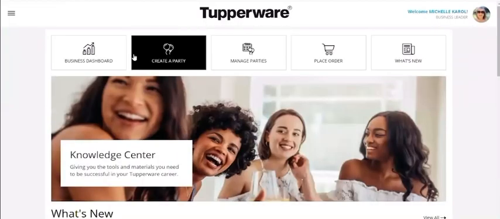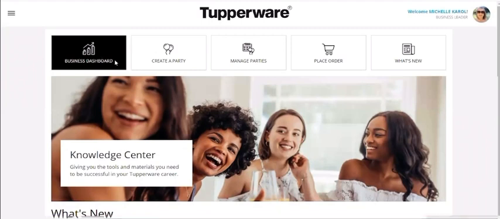All right, so now we did the business dashboard. I'm not going to open this just because that does have some personal information. My dashboard looks a little different than your dashboard. So I'm going to just encourage you, click on that. And again, anything that is underlined, anything that's highlighted will bring you to another page and more information. And again, if you're a leader, we've been doing a lot of work with the leaders on how to view and export a lot of that information.